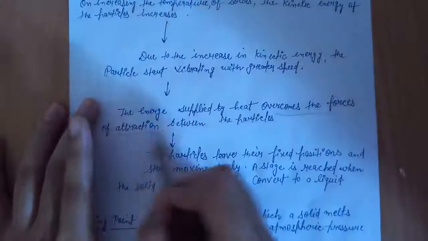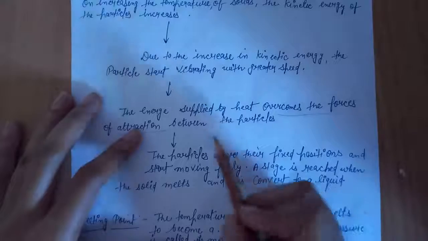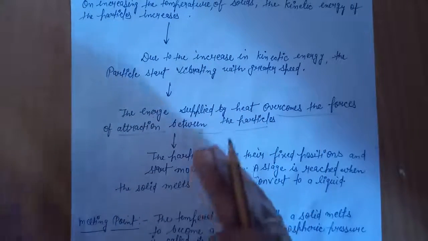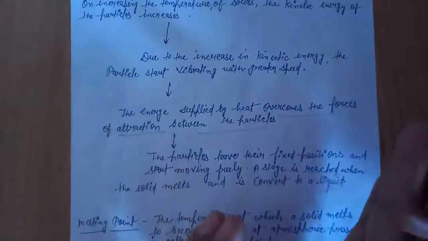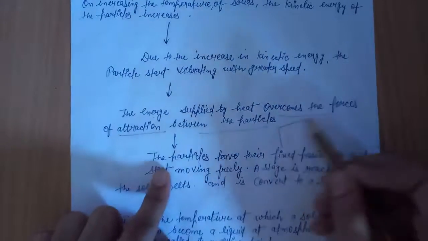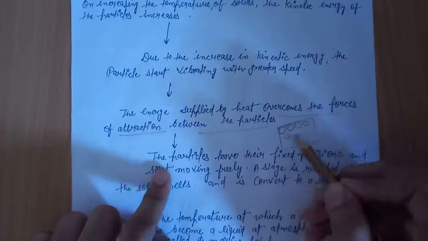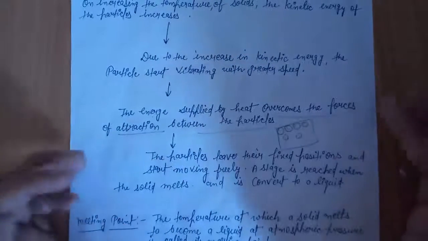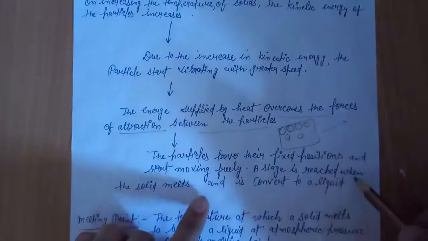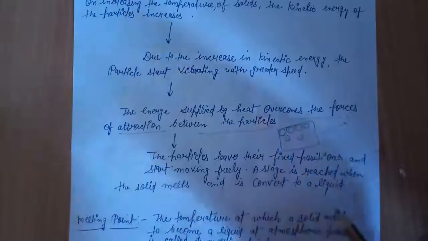Overcomes means the forces of attraction between the particles decrease, so that they can convert into another state. The particles leave their fixed positions and start moving more freely with greater speed and convert into liquid state. A state is reached when the solid melts and is converted to a liquid state.